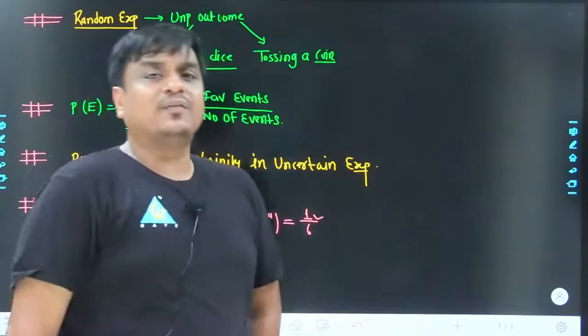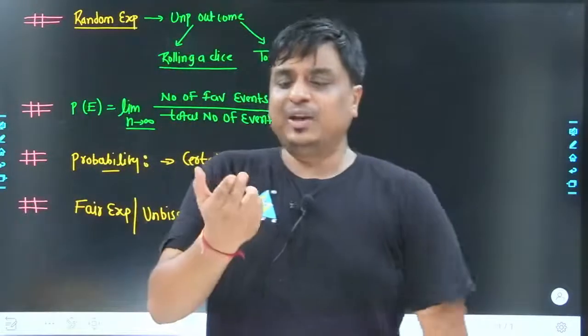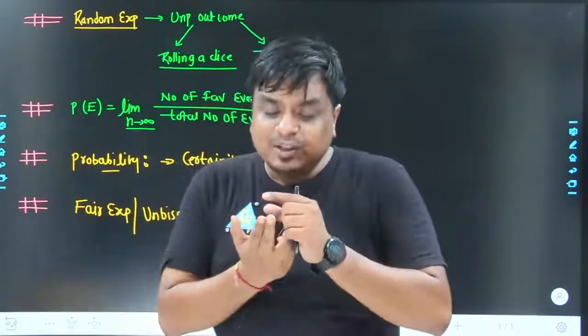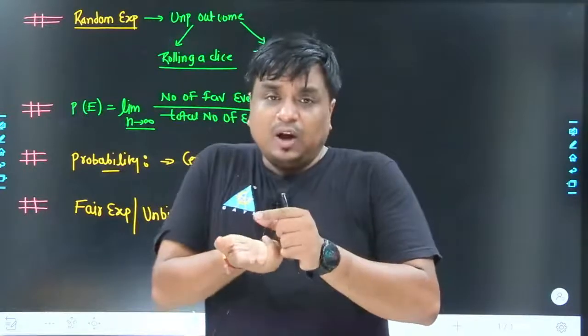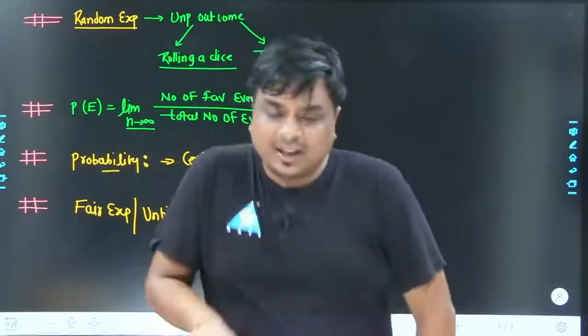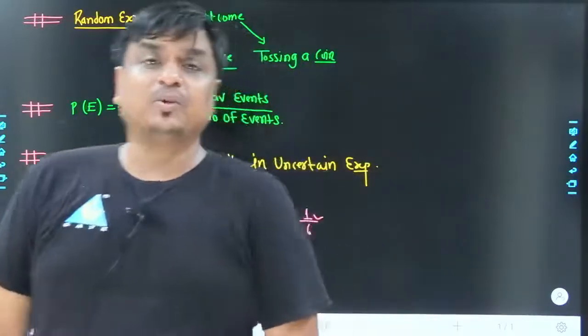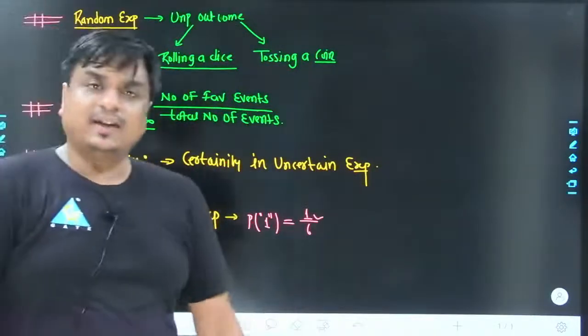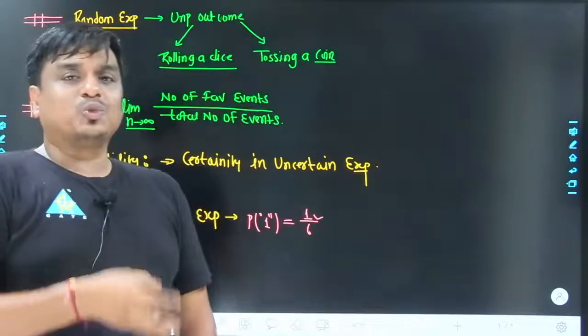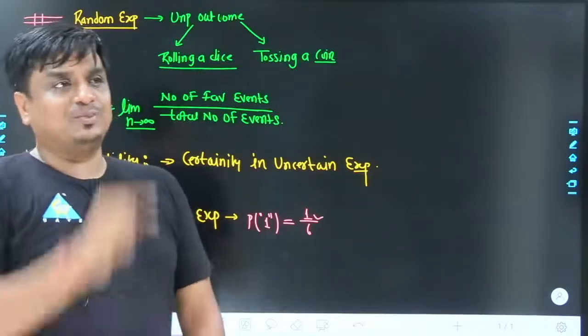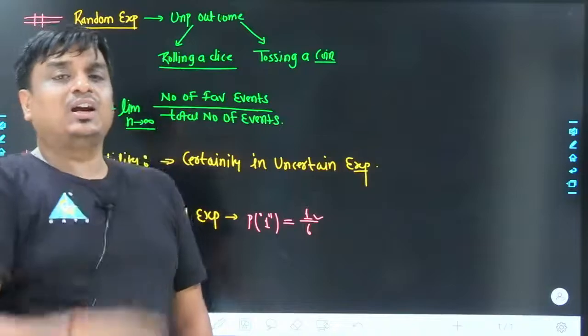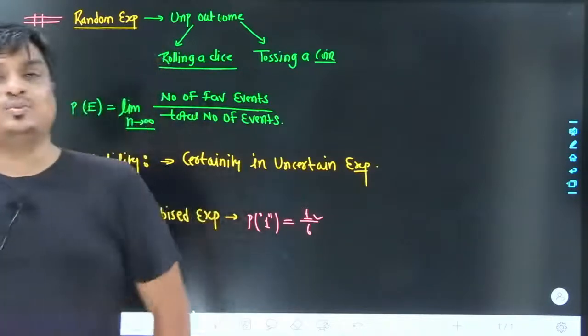I had taken an unfair event in the last class. If the experiment has 6 as a face of a die, and now rather than taking a complete roll, I had taken a roll over 4 faces, in that case what is going to be the probability for the occurrence of 6? That is going to be 1 by 4, because the total number of events in the sample space is 4 faces, and out of those 4 faces, 6 is 1 face.